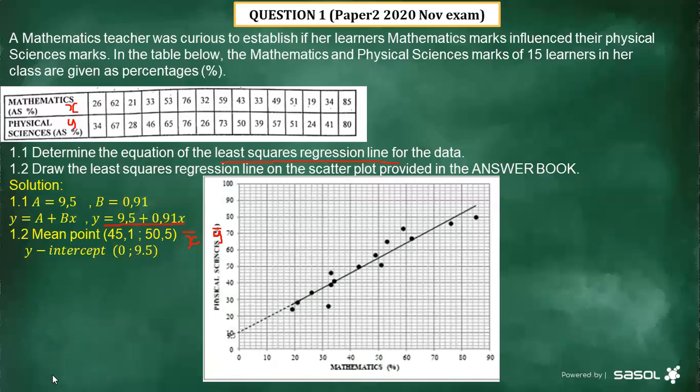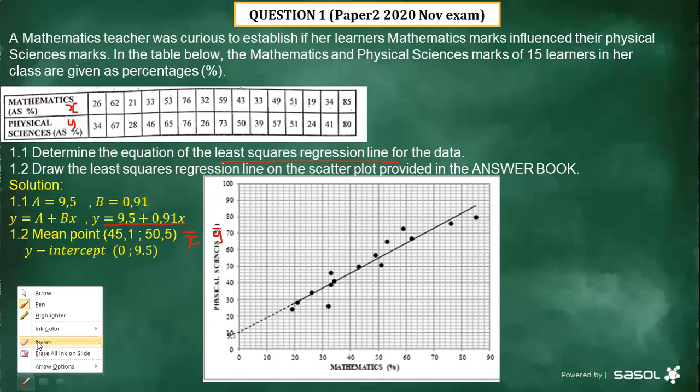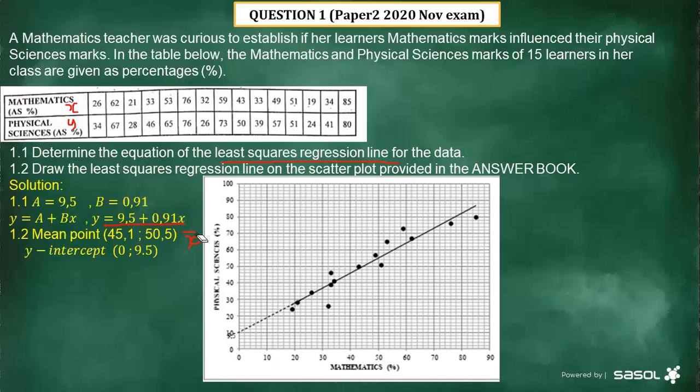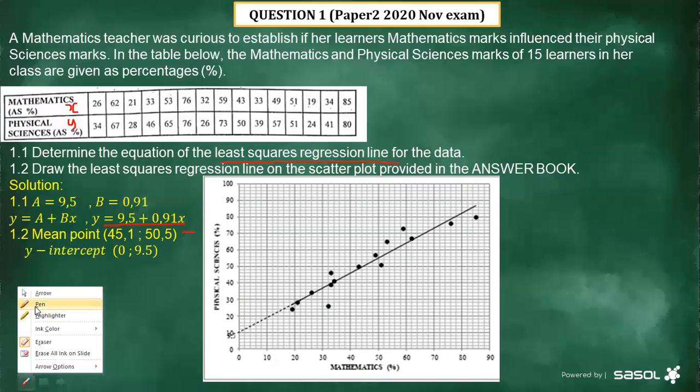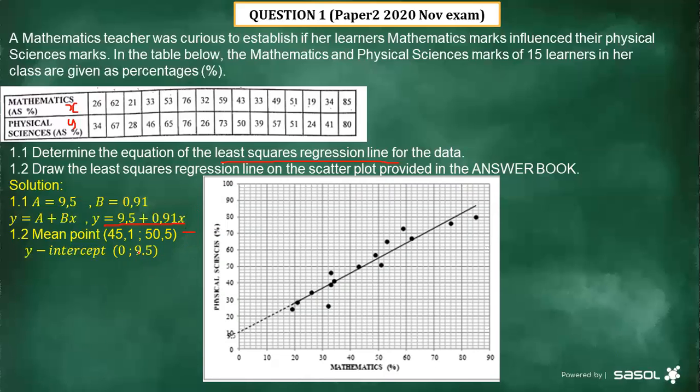This is the solution. This is the least squares regression line that we had to plot. All right, this is the line. Now, I just want to explain the first point, which is the y-intercept, 0, 9,5. That point is just here, so you're going to plot it here. All right. After plotting that y-intercept point, you then plot the midpoint.